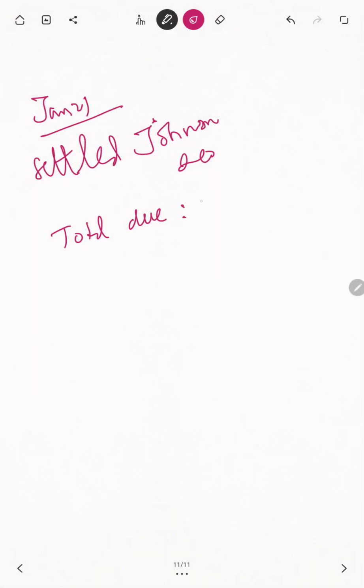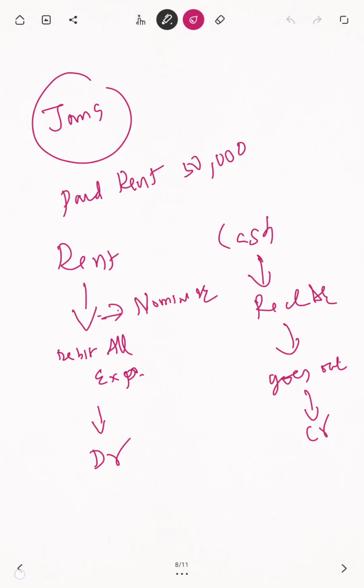Why 5 lakhs 20,000 total due? What happened? We purchased goods from Johnson and Co. on credit basis. Then what is the meaning of this? The firm has a liability to return 5 lakhs 20,000 to Johnson. Now on January 21, Sridhar and Co. is settling the amount. You see what happened? One great thing happened, no?